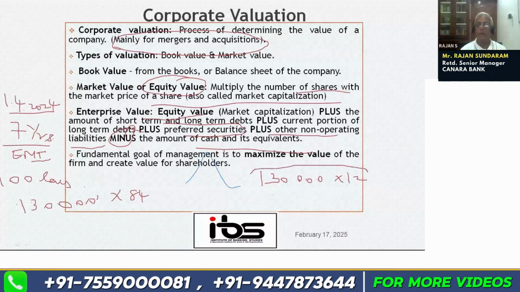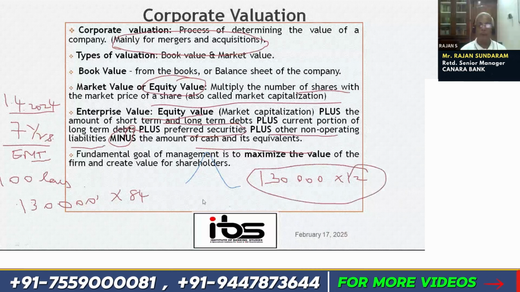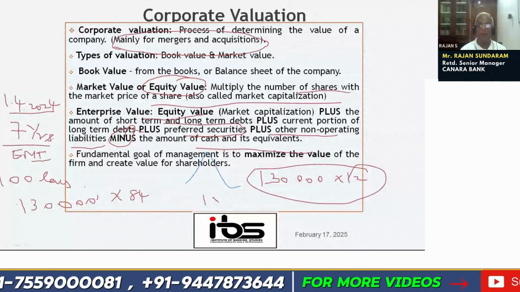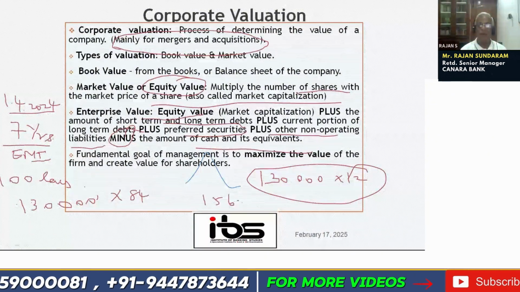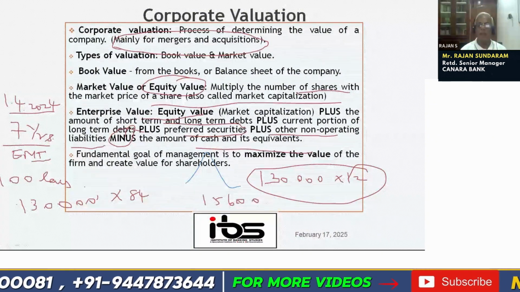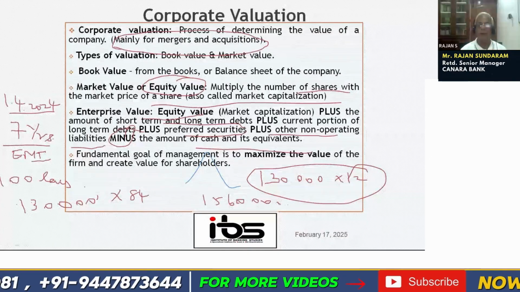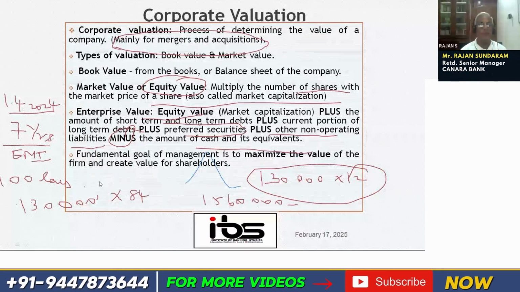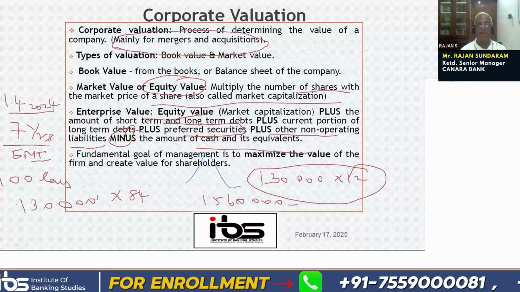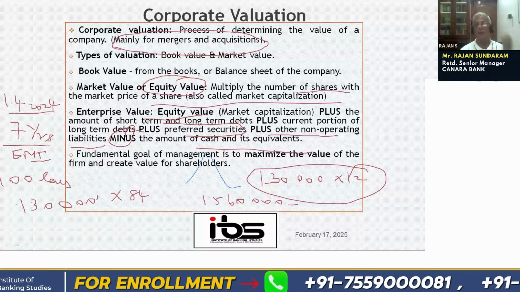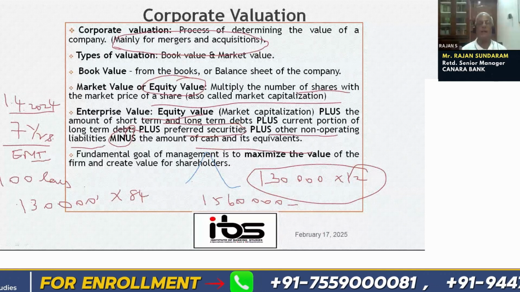So this is, let us say, 15,60,000. What we are doing is, from the liability at the end of 31st March, we are reducing the liability from the term loan and taking it to the current portion, because it is payable during the year. It is only an accounting adjustment.